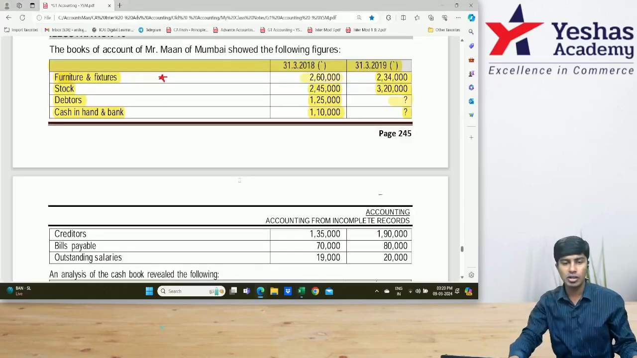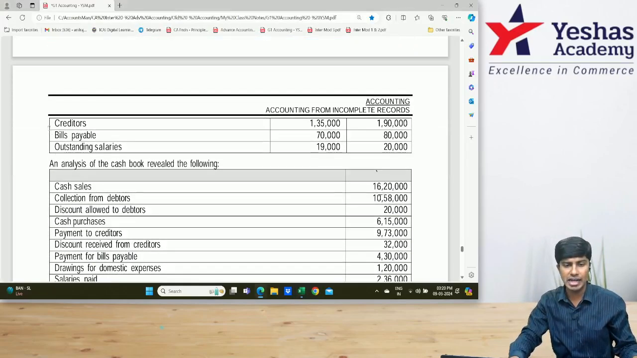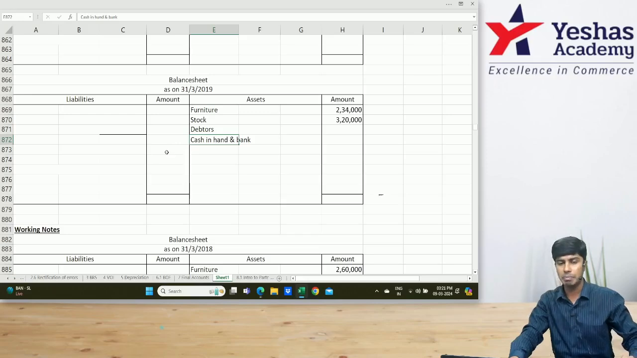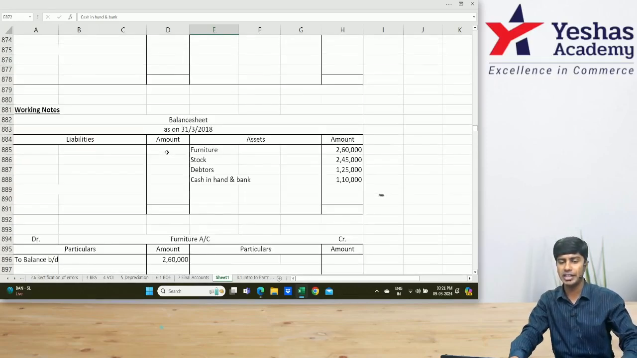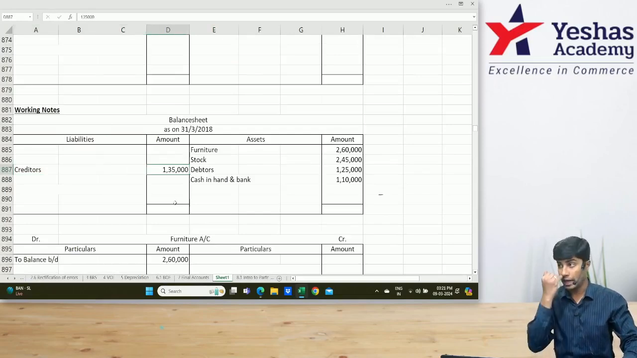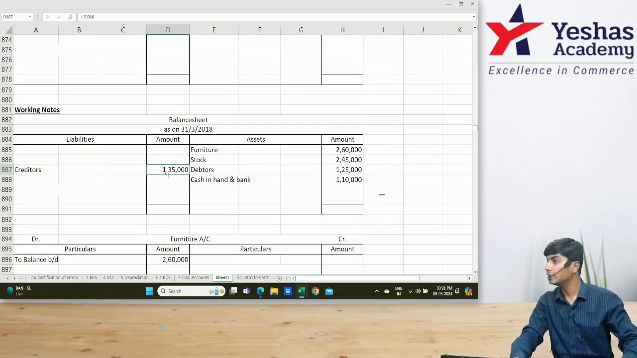Yes. What's after that? Creditors. Creditors is a liability. Opening balance 1 lakh 35,000. Where do you write the opening balance? Very simple. I'll write it in my opening balance sheet, on the liability side. Creditors. How much is it? 1 lakh 35,000.